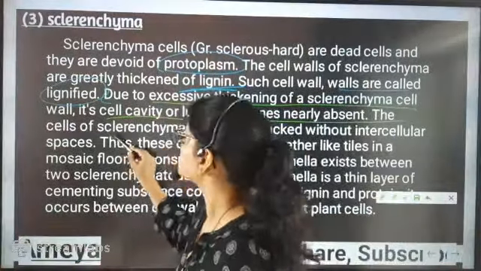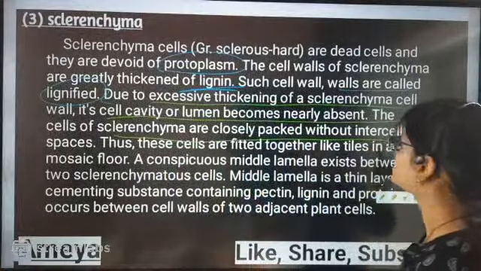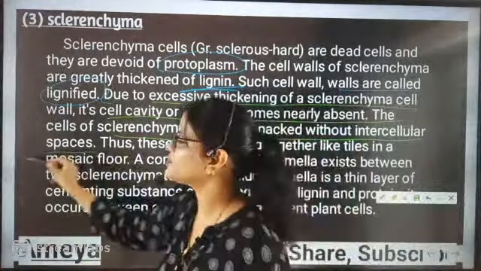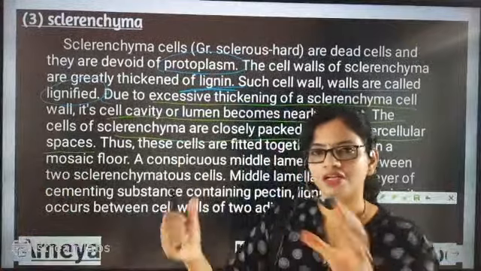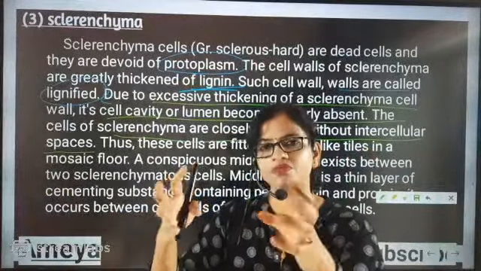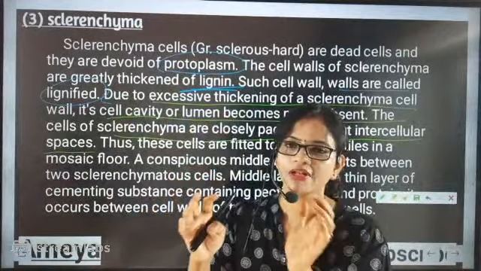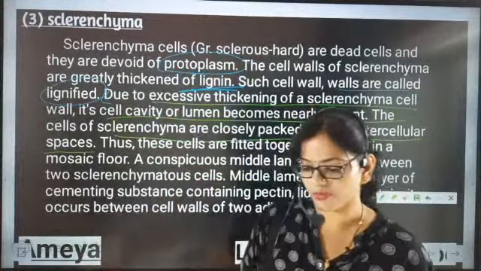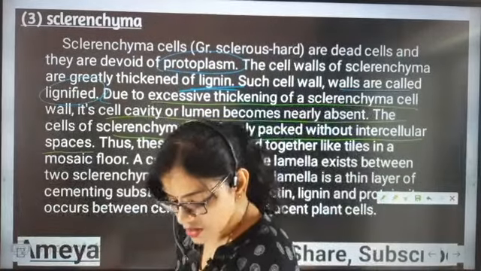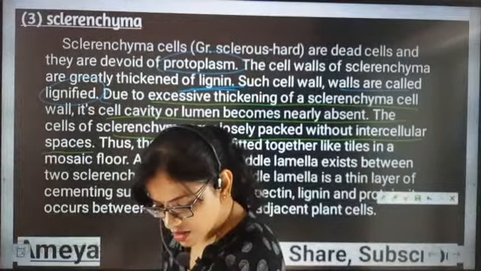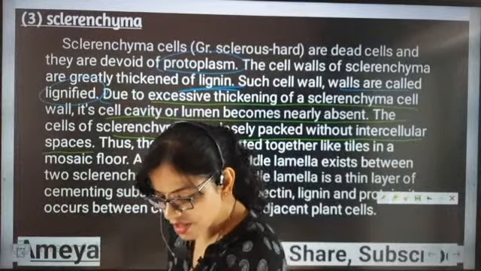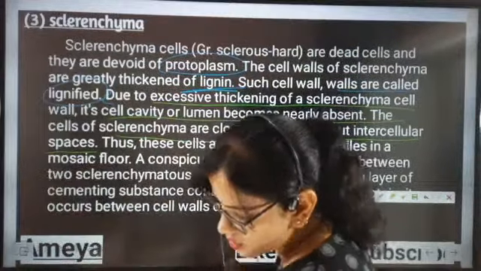So the cells are closely packed without intercellular space. Why? Because they are hard, stiff and lignified. Because of that, there will be no gaps in between the cells. That's why, beta, the intercellular space is exactly not there.